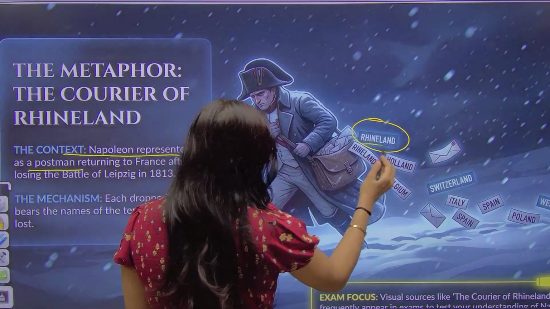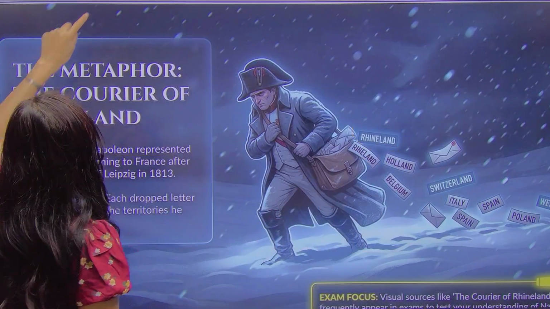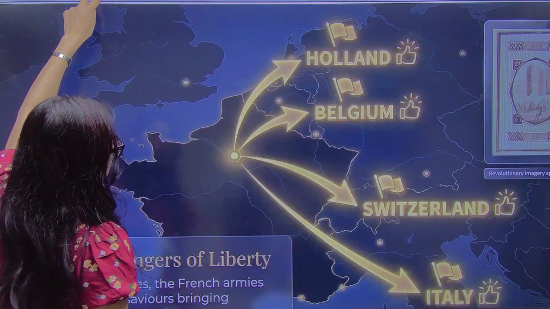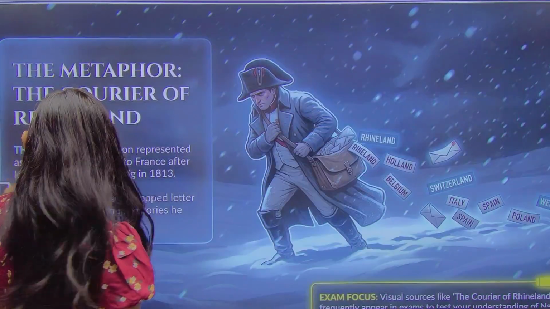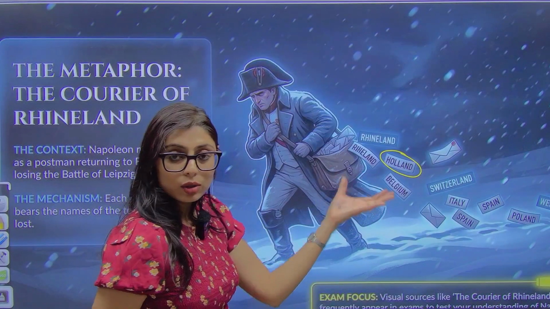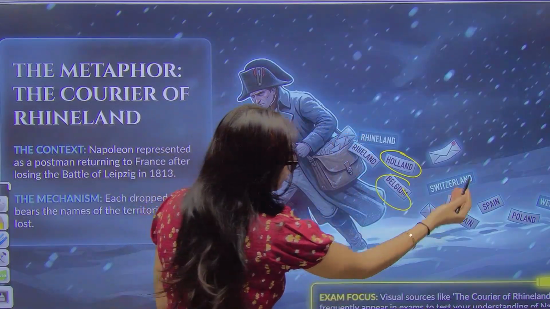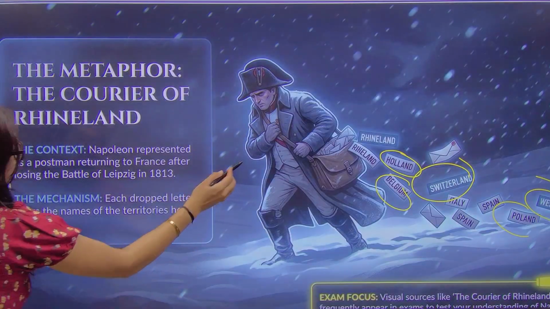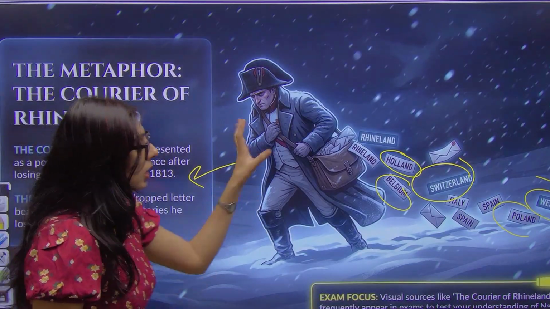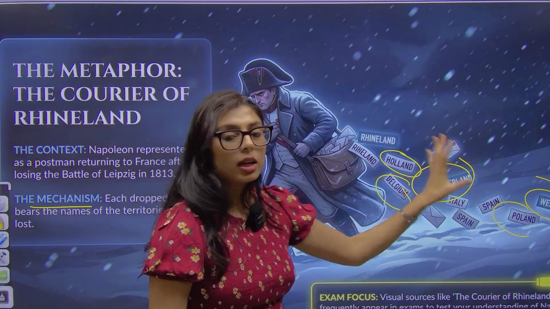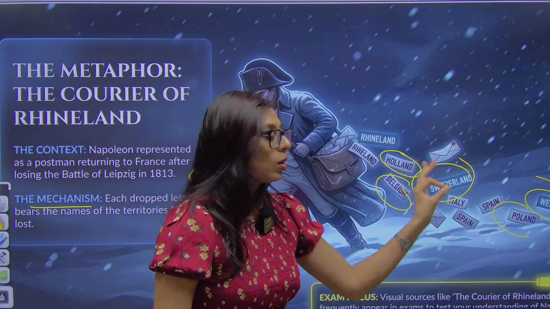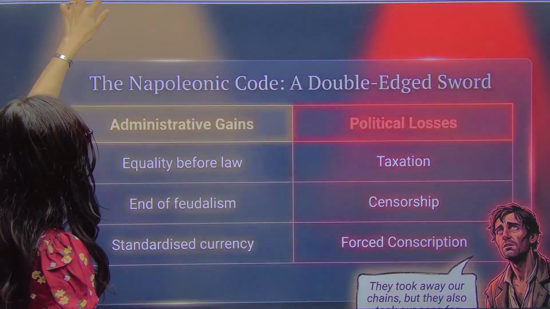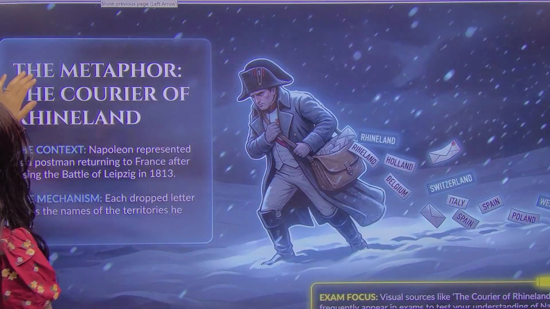So basically, we just did this, let me show you. That is present day Germany, the Confederation of Rhineland. Then Holland, that is why I told you, Holland, Belgium, north of France, Switzerland, Poland, Westphalia, which is present day Germany. This picture depicts him as a postman, all the papers are going out of his bag. That means he has lost the war. He is not able to conquer it.